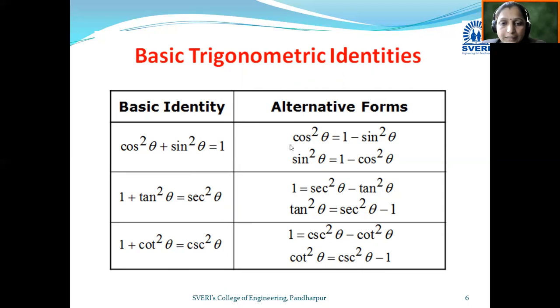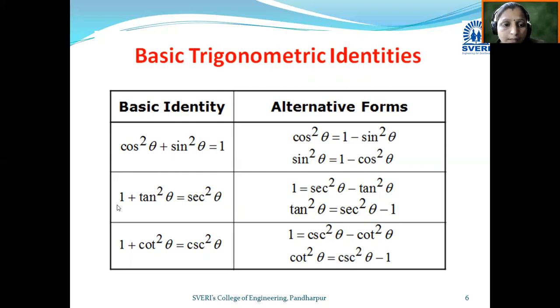Here cos square theta can be written as 1 minus sin square theta. Sin square theta also can be written as 1 minus cos square theta. We require these forms while solving objective type questions to reach the required answer. We require these formulas to solve MCQ type examples.